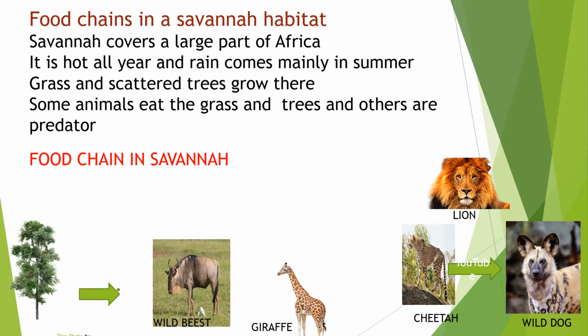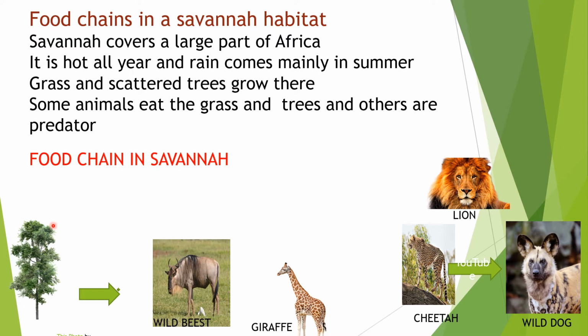Let's discuss food chains in the savanna habitat. Savanna covers a large part of Africa and it is hot all year, and rain comes mainly in summer. Grass and scattered trees grow there. Some animals eat the grass and trees and others are the predators. So this is a food chain related to the savanna habitat.